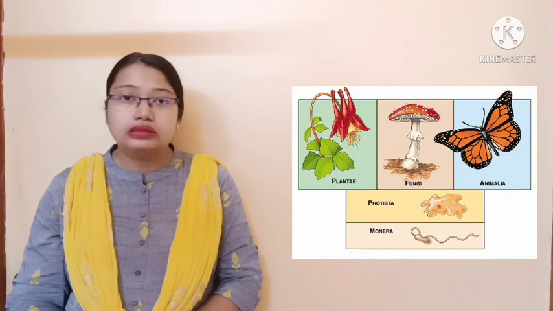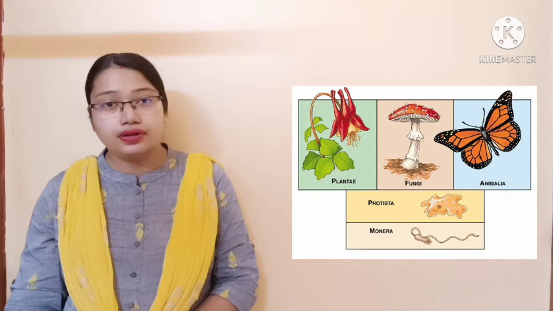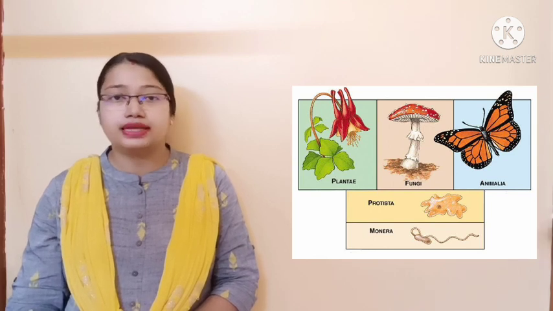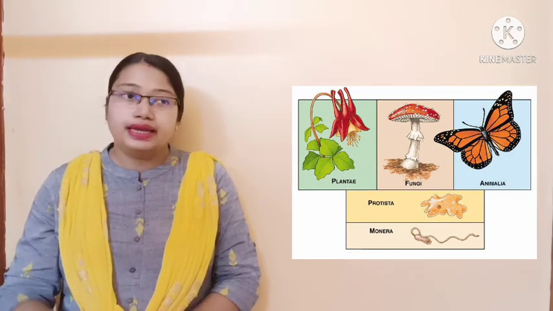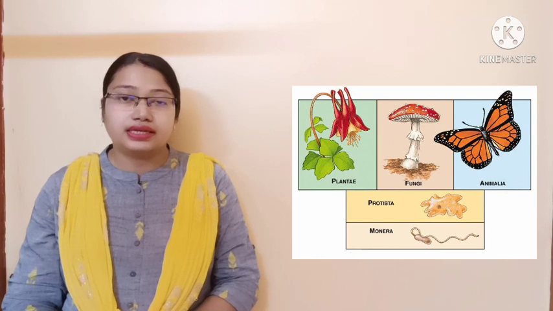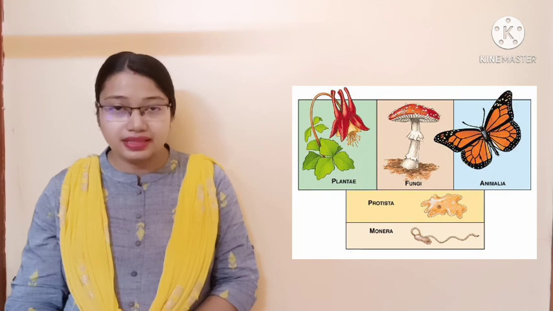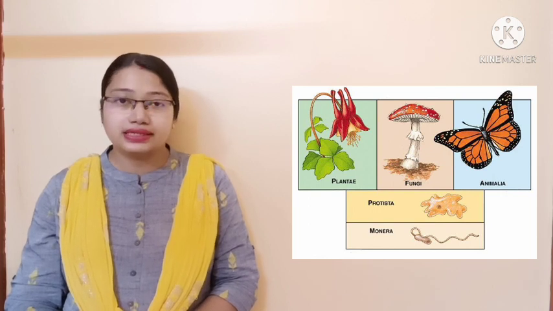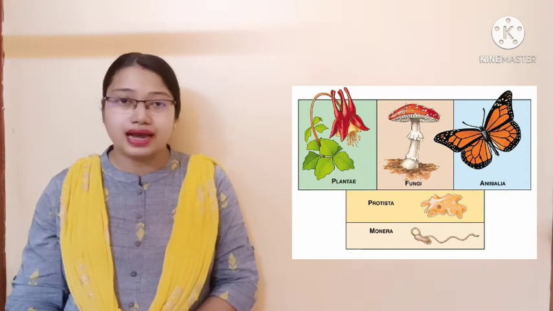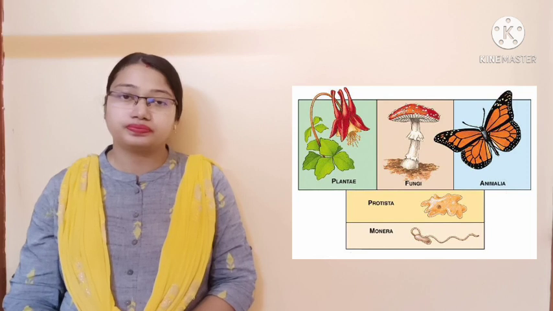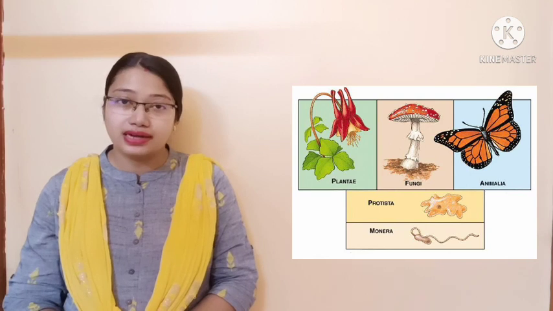In case of the third category, that is Kingdom Fungi, they are multicellular, they are eukaryotic, but they are saprophytic. That means they depend on dead and decaying organic matter as their food. In case of the fourth category, Kingdom Plantae, they are also multicellular, also eukaryotic, but they are autotrophic. And the highest category, Kingdom Animalia, they are multicellular, eukaryotic and heterotrophic in nature. Heterotrophic, they cannot prepare their own food and depend on other organisms for food.